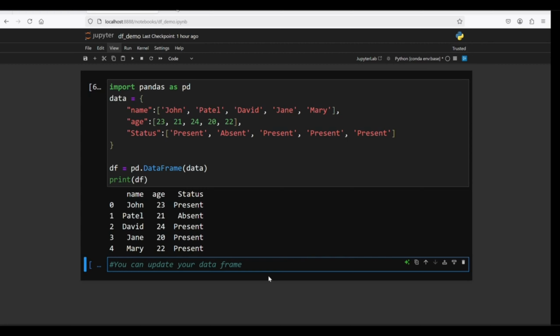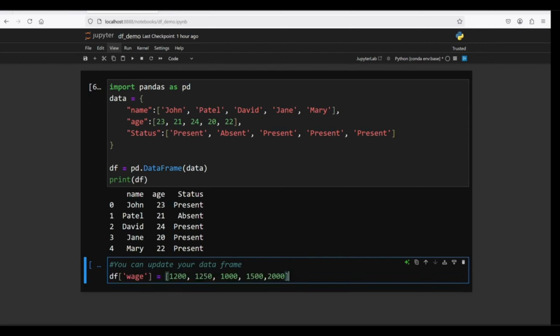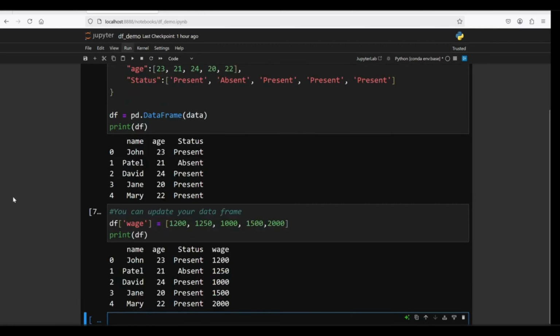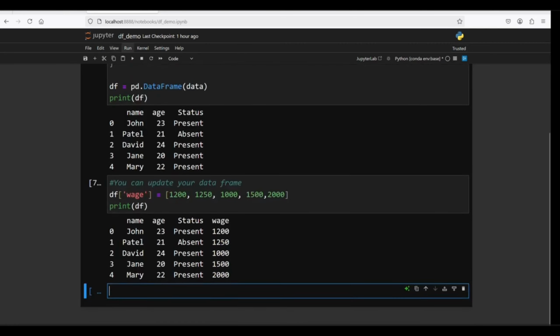We can update our data frame. This is how we can do that. We realize that we left out a column name, wage, so we can add it by updating. You can update that column with the values. So by just using our df, this is what we're trying to insert as a column and the values for that particular column. So when we print our data frame, as you say print df, we get this result.